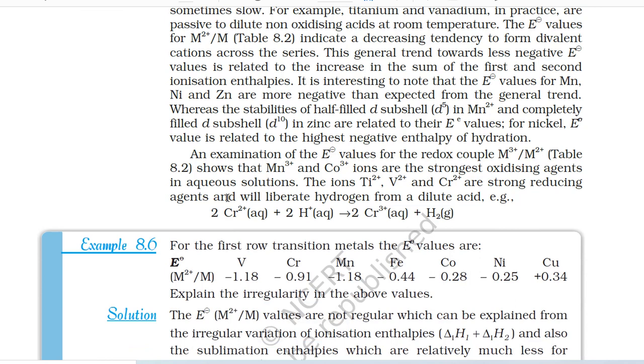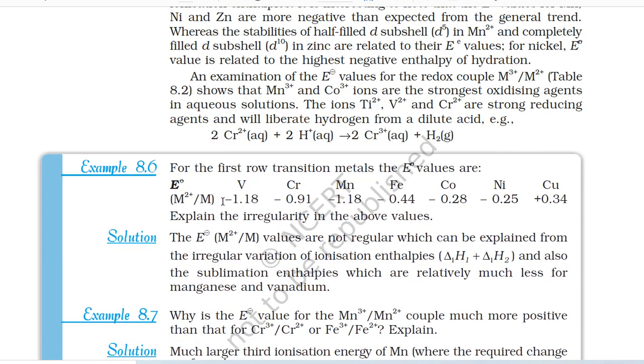An examination of the standard electrode potential values for the redox couple M3+/M2+ (table 8.2) shows that Mn3+ and Co3+ ions are the strongest oxidizing agents in aqueous solutions. The ions Ti2+, V2+ and Cr2+ are strong reducing agents and will liberate hydrogen from a dilute acid. For example, 2Cr2+(aq) + 2H+(aq) gives 2Cr3+(aq) + H2(g).